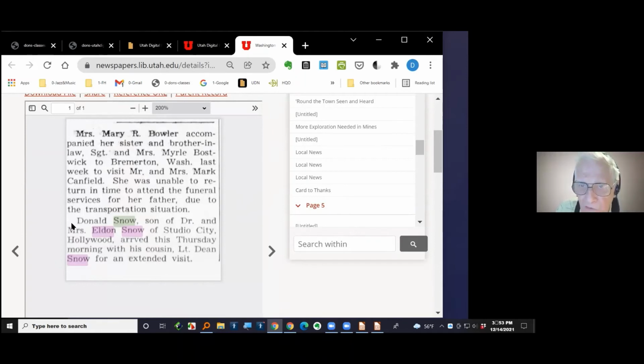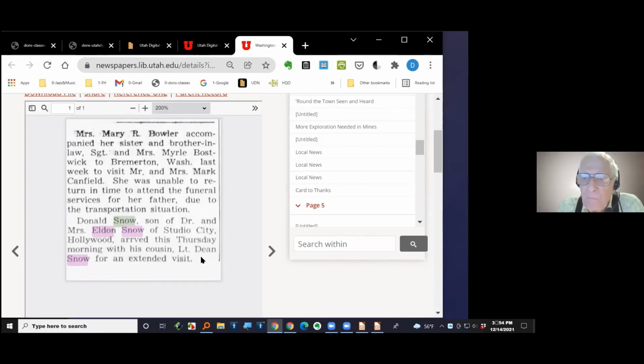Look at this, the second paragraph down here, all of this stuff. Donald Snow, that's me, son of Dr. and Mrs. Eldon Snow of Studio City. It says Hollywood, but it's really North Hollywood. Arrived this Thursday morning with his cousin, Lieutenant Dean Snow, for an extended visit. This is the 1945 newspaper here in St. George.